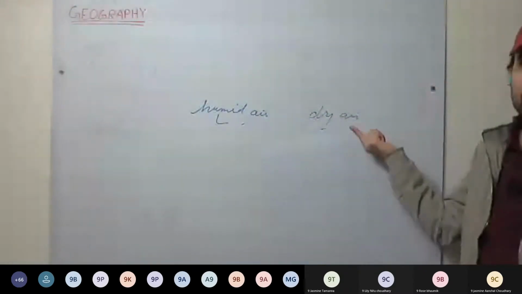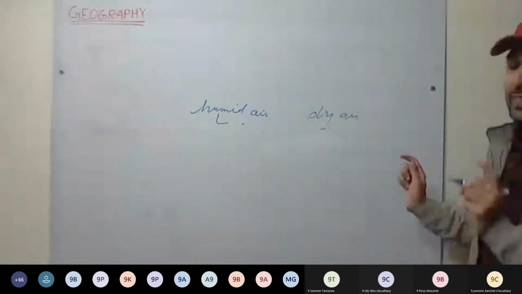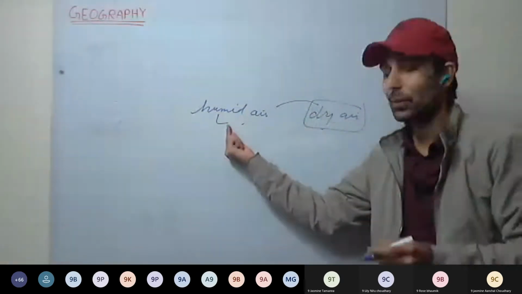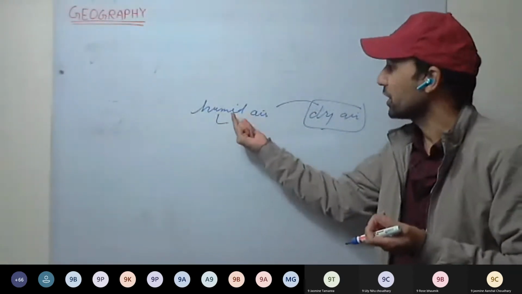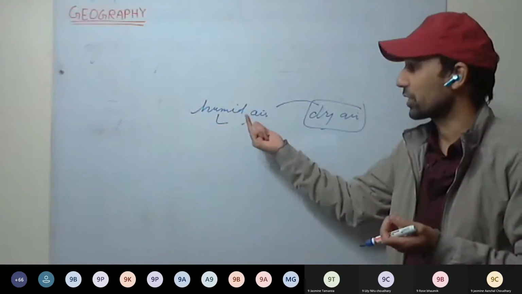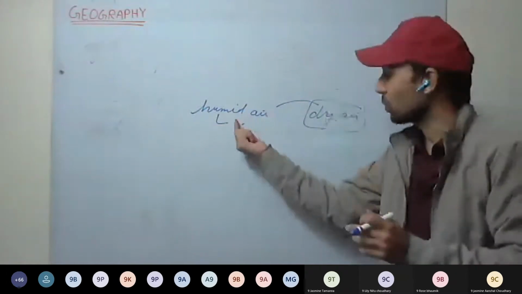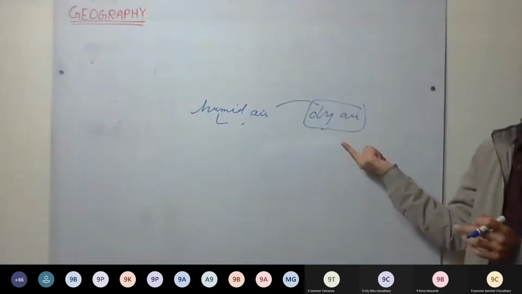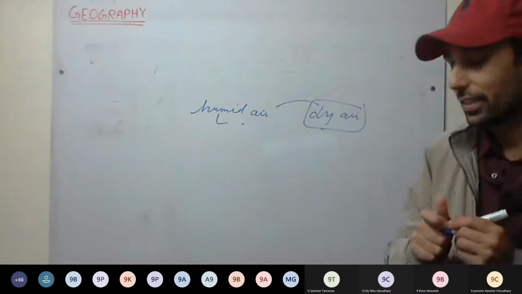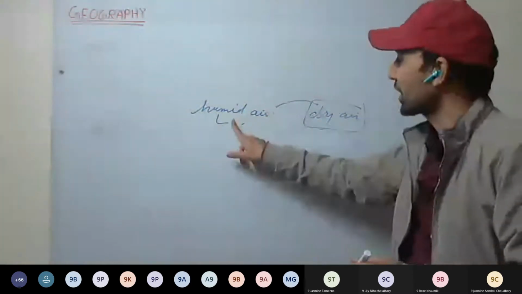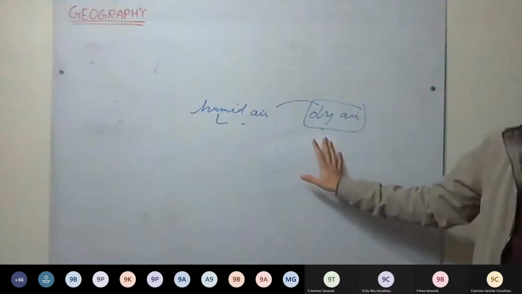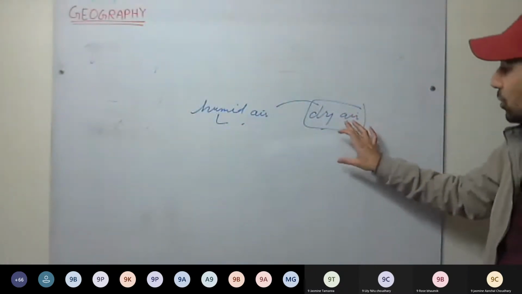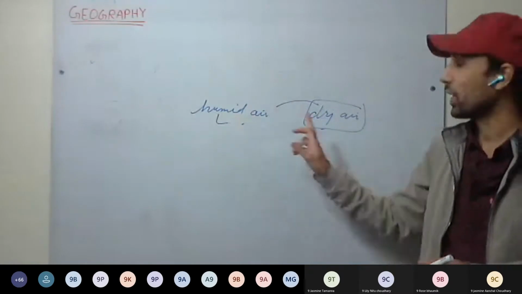Humid air or dry air? Humid air is just opposite. Dry air exerts more pressure as compared to humid air. Air which contains moisture will exert less pressure as compared to dry air. The reason, try to find it out. Water content is there. In the next lecture we will see that one. Dry air is more dense as compared to humid air. Why is dry air more dense?